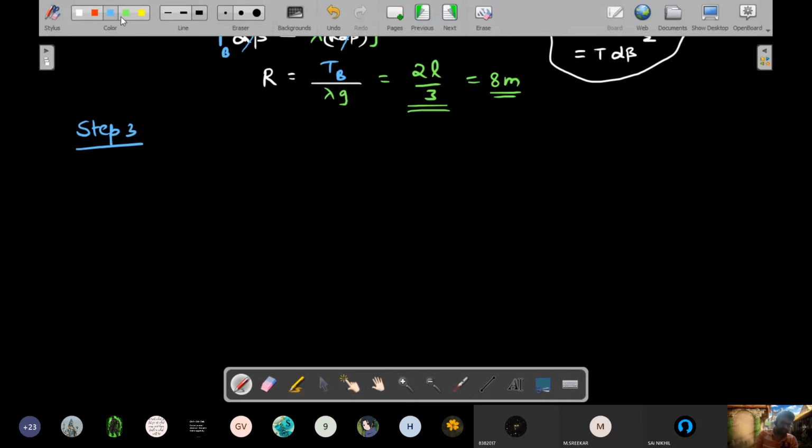So what we are doing here is, if this is your rope, if I pick this part out and draw its FBD, it's actually an arc. I'm drawing it almost like a straight line, but it should be an arc.